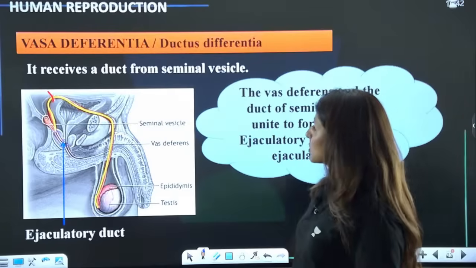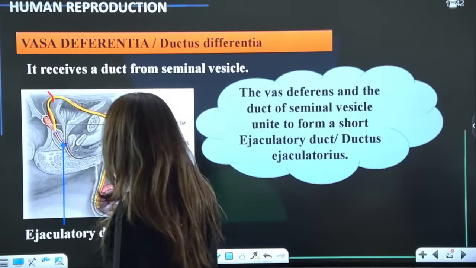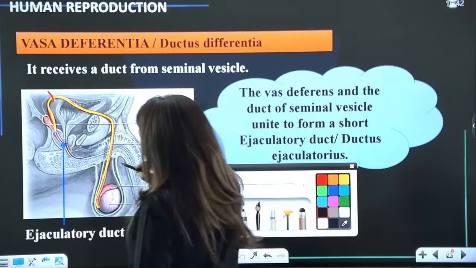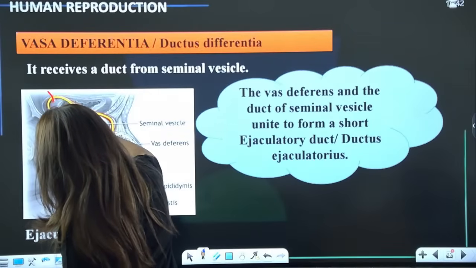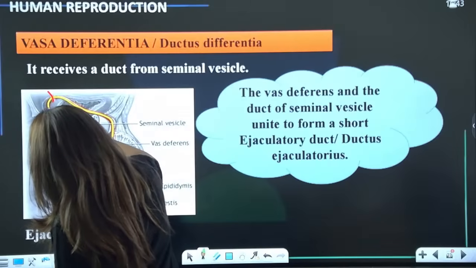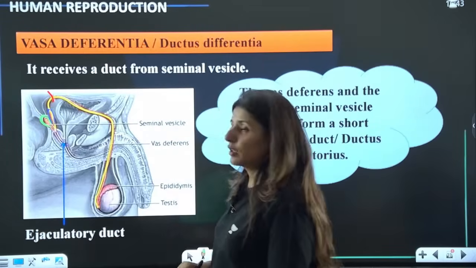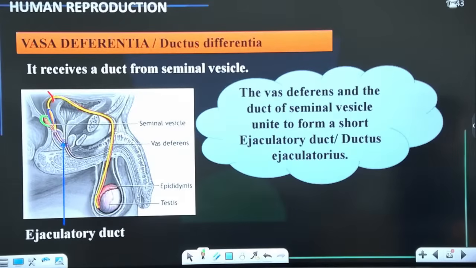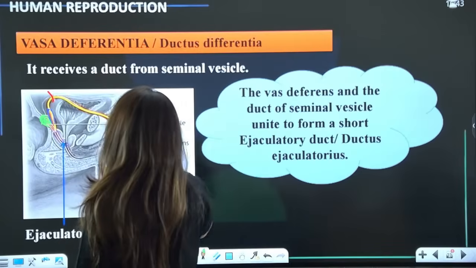And then, next thing, what happens here? It's showing you the structure. We have just discussed that this is the ampulla of vas deferens. Now do you see that there is a small duct arising here? Can you see this duct, guys? This green colored duct that I have drawn here is called the seminal vesicle.